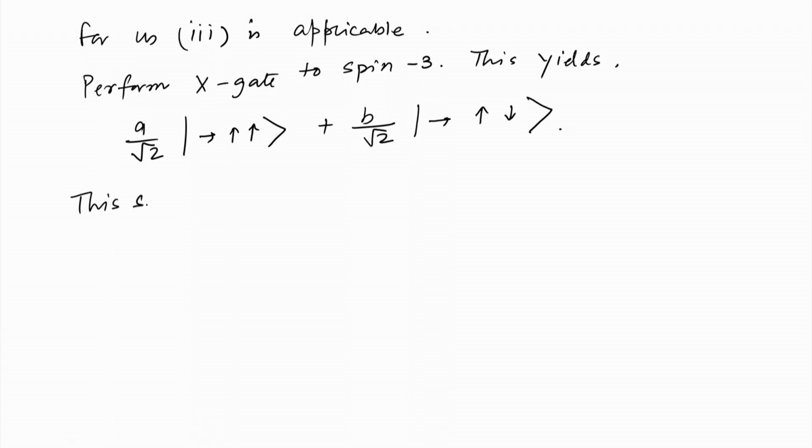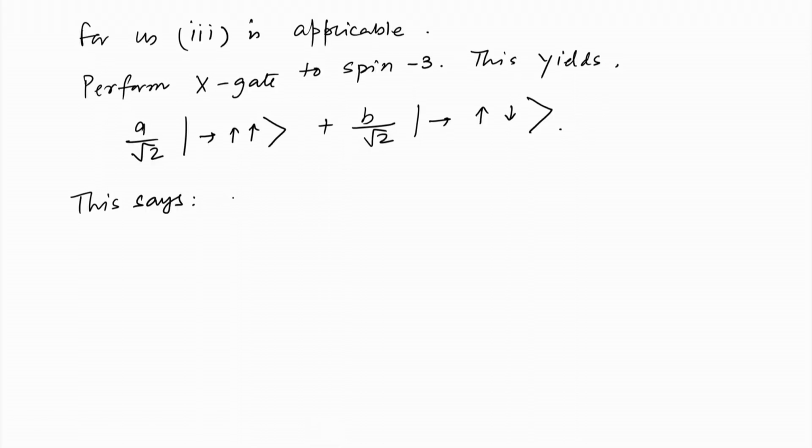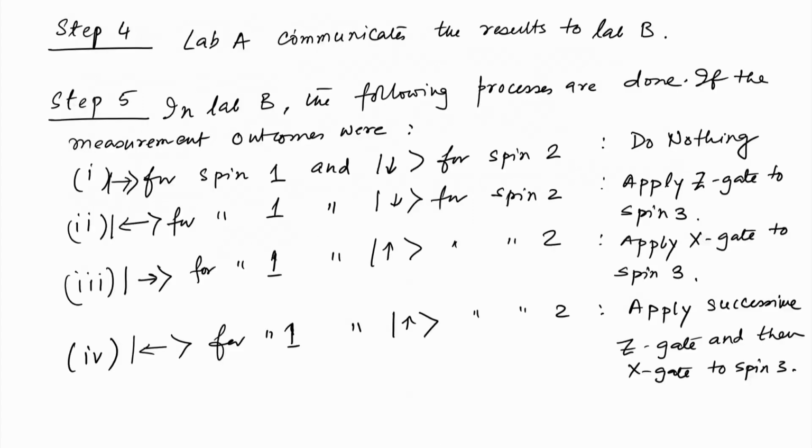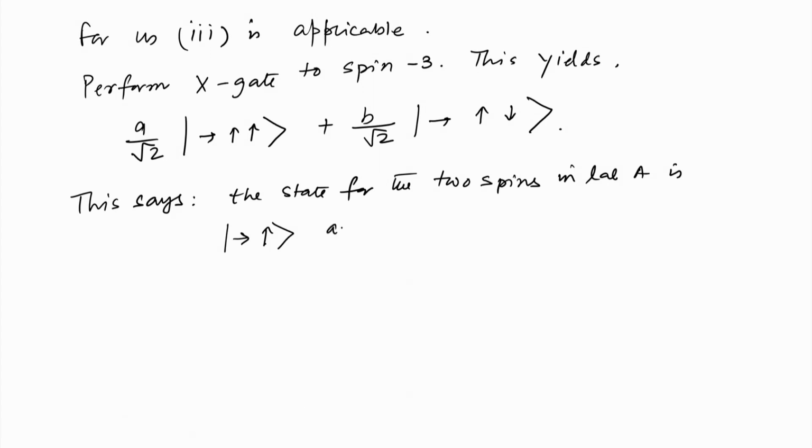So, this says that the state for the two spins in lab A is right up, and for lab B is a up and b down.